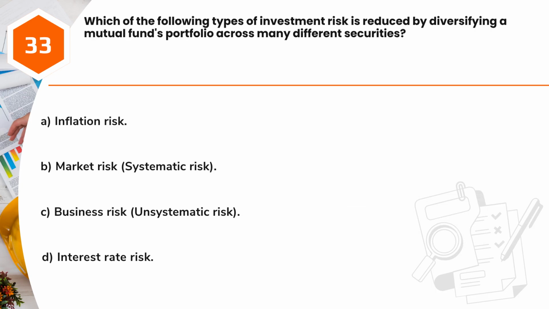Question 33. Which of the following types of investment risk is reduced by diversifying a mutual fund's portfolio across many different securities? A. Inflation risk. B. Market risk, systematic risk. C. Business risk, unsystematic risk. D. Interest rate risk.